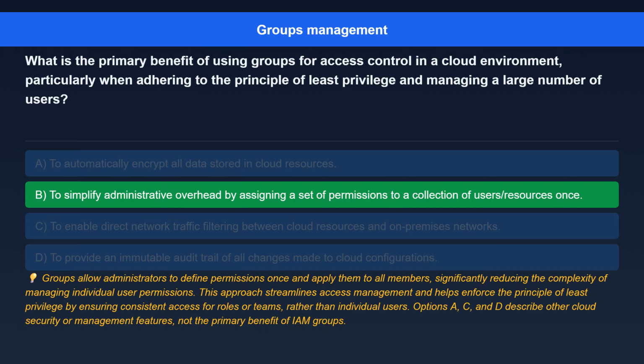This approach streamlines access management and helps enforce the principle of least privilege by ensuring consistent access for roles or teams, rather than individual users. Options A, C, and D describe other cloud security or management features, not the primary benefit of IAM groups.